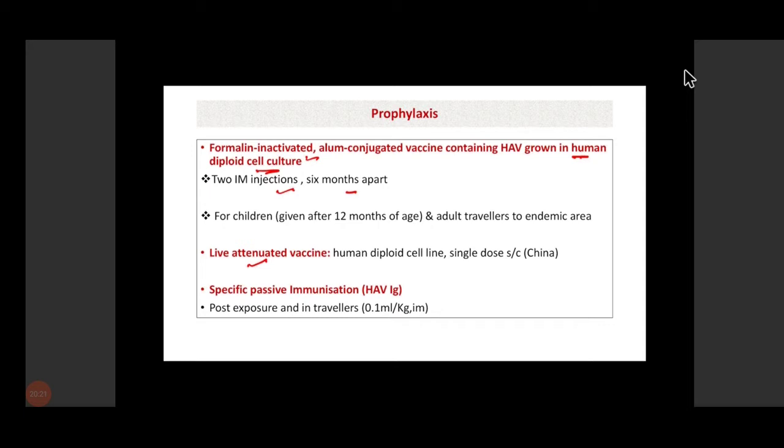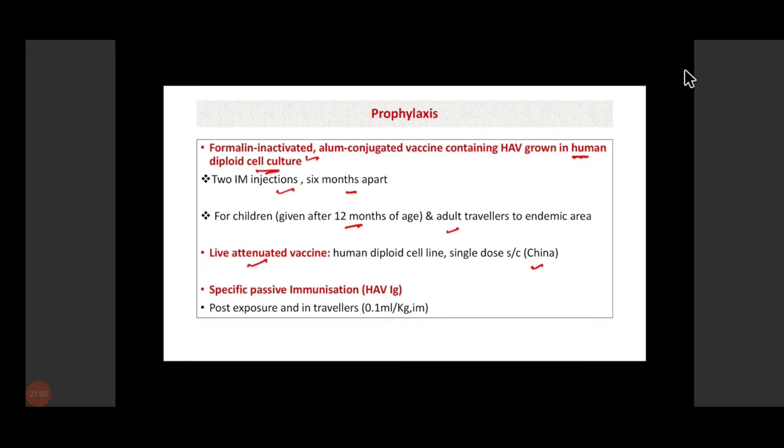The children are given the vaccine after 12 months of age, and the vaccine can also be given to adults. Generally, it is recommended for travelers who are traveling to an endemic area. Now, an attenuated vaccine is also available, and it is also grown on human diploid cell line. It is a single dose, subcutaneous, and it is mainly available in China. Hepatitis A virus vaccine is available in India, but it is not a part of the national immunization schedule as of now.